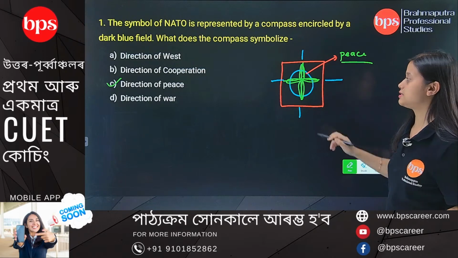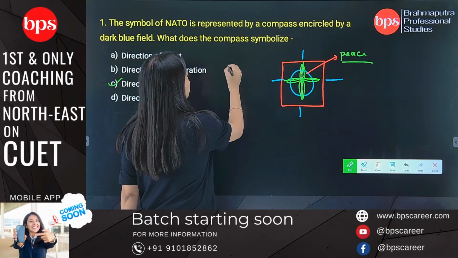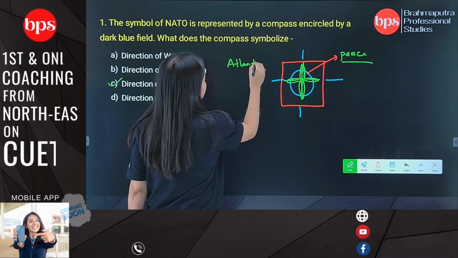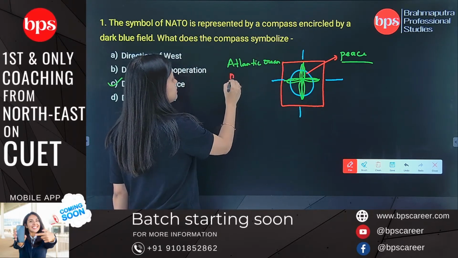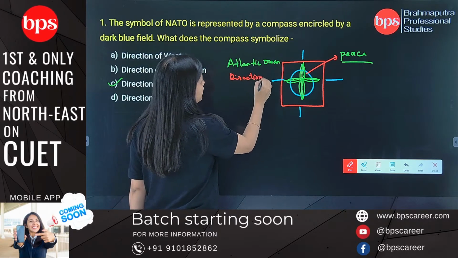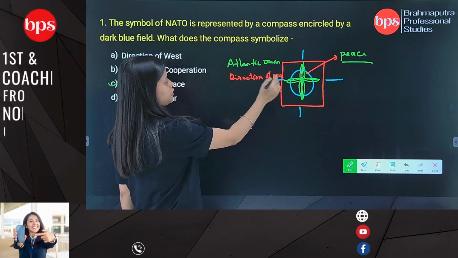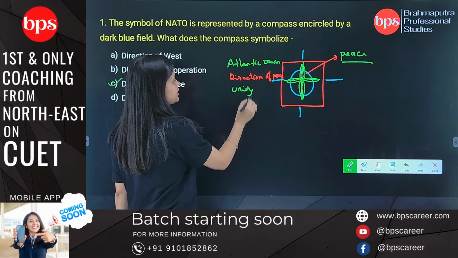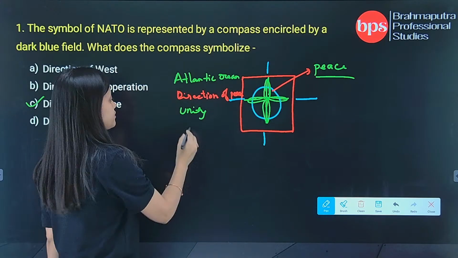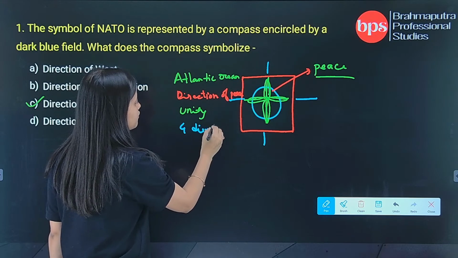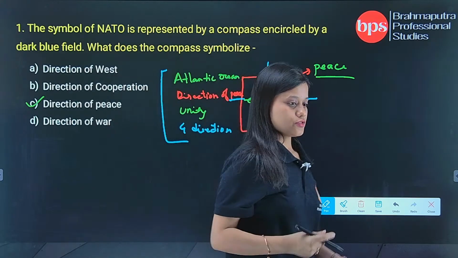The compass represents the direction of peace, and its four points represent the four directions: east, west, north, and south. These are the things you have to remember when you look at the NATO symbol. So you got your correct answer.